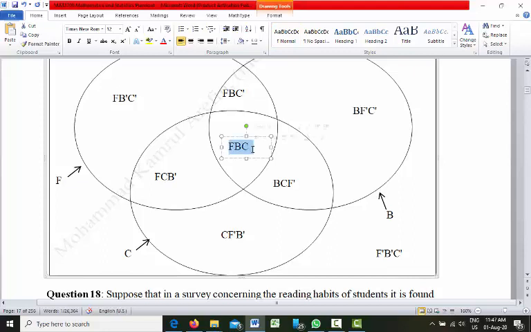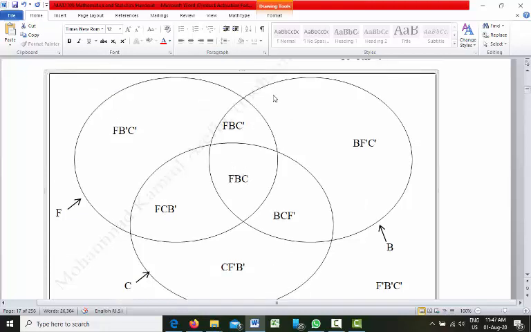So if you take the full area, check my mouse pointer, if you take this area, you will be taking FBC there. And again, if you take this area, you will be taking FBC again, right?